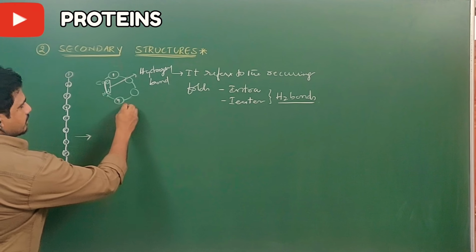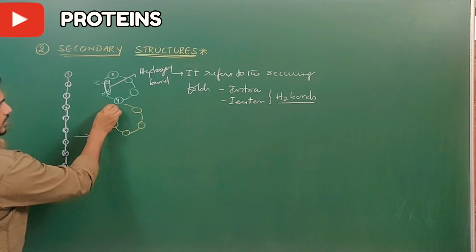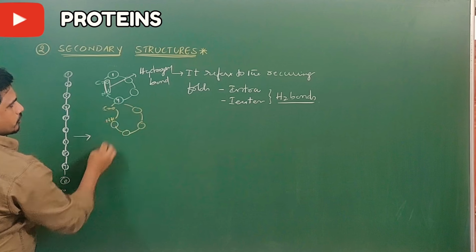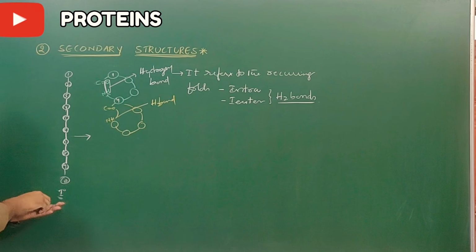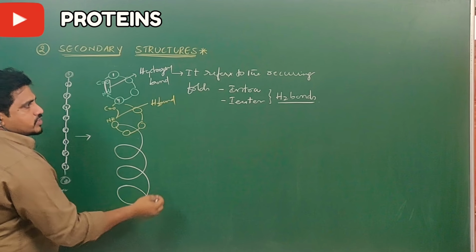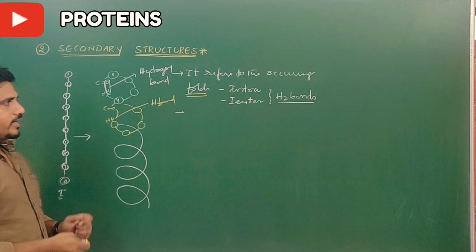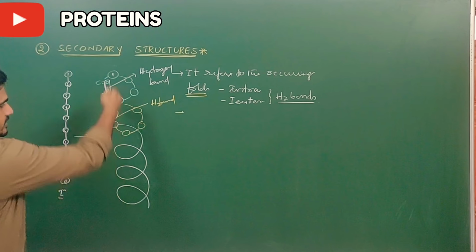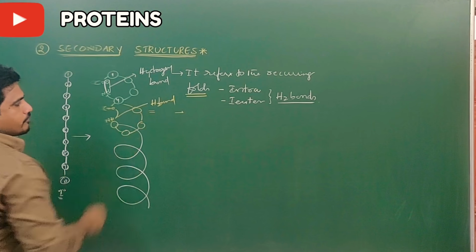So if it is the fifth, sixth, 7 and 8, and here C double bond O, and here NH, these two will form another hydrogen bond. Like that, it will be folded. So that's why we see the foldings for the first time. The foldings are intra-type or inter-type. What is intra-type? In the same polypeptide chain, hydrogen bonds are formed.